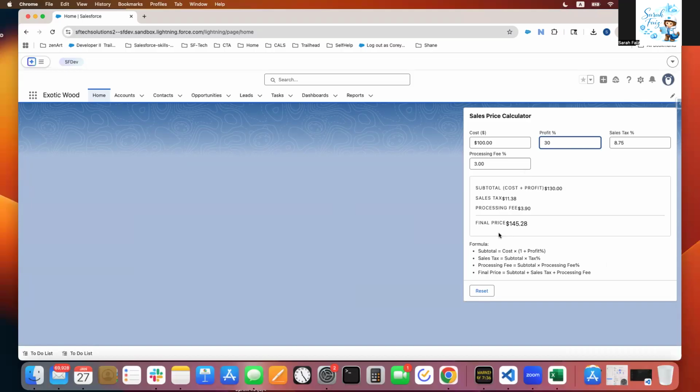So this is what I wanted to show in this video and share with all the Salesforce developers who want to see how they can easily create an LWC. Thank you.